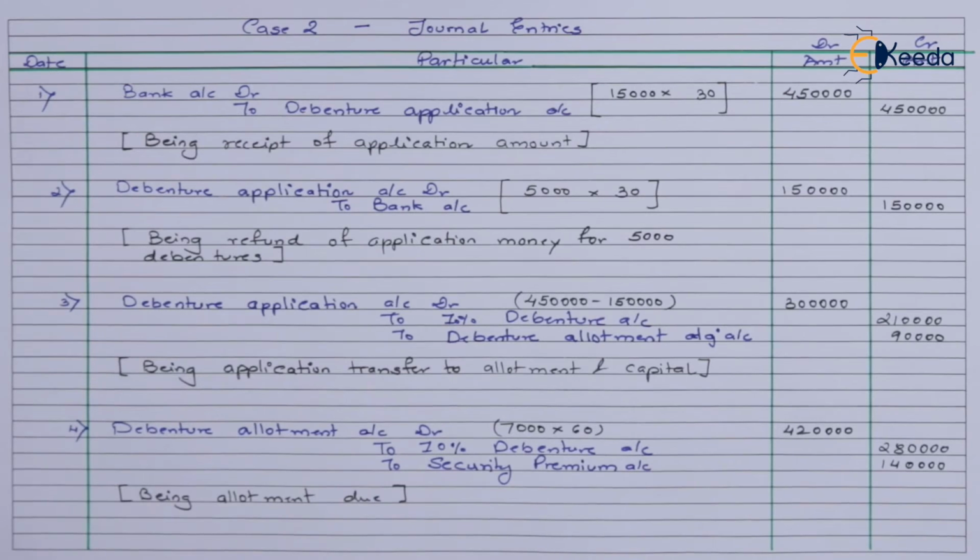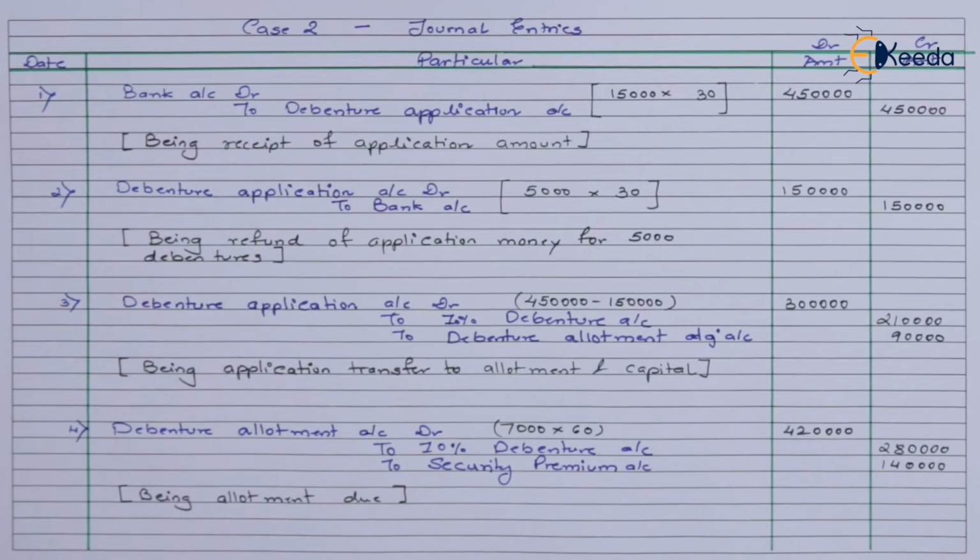So the total amount due on allotment is 4,20,000, out of which 2,80,000 is the capital amount and 1,40,000 is the premium amount which has been mentioned. So let's go on to the receipt entry now.